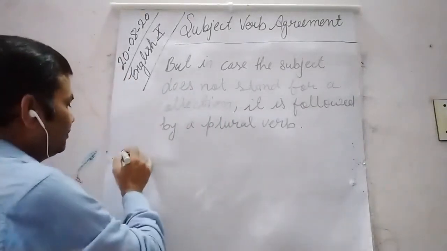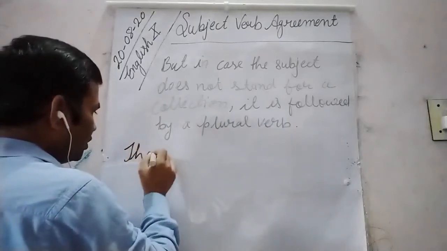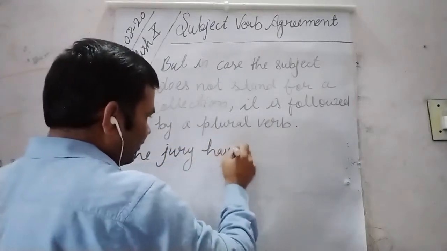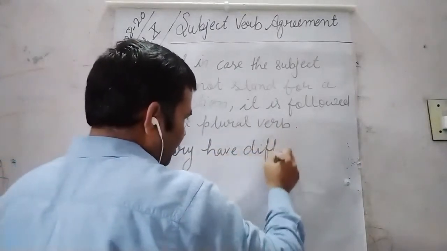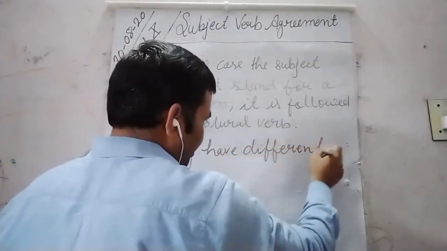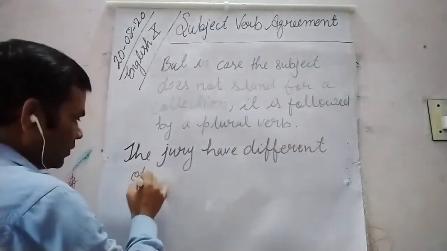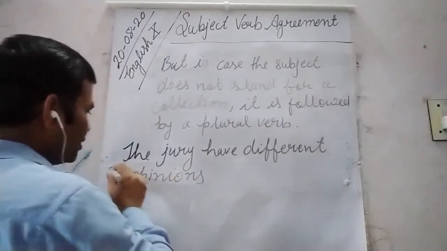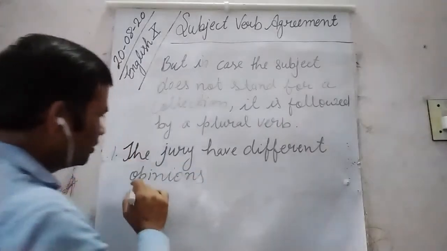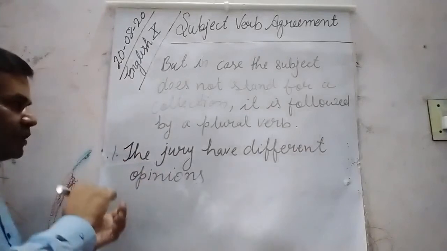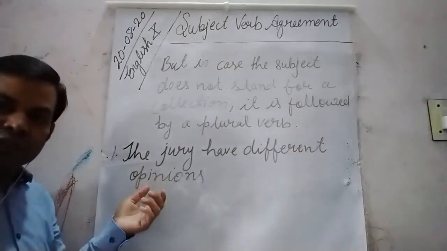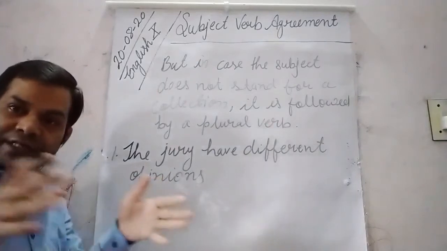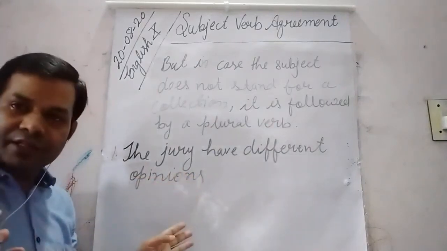Example: the jury have different opinions. It means each member of the jury is divided in their opinion.